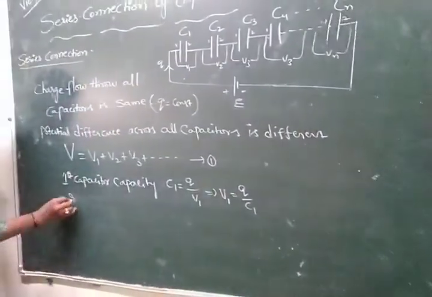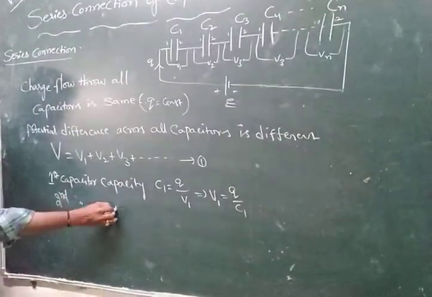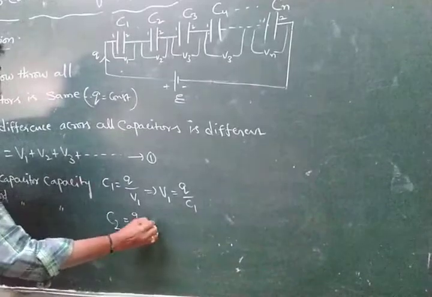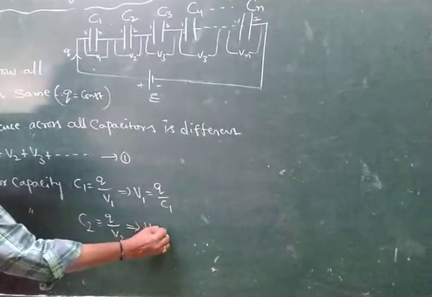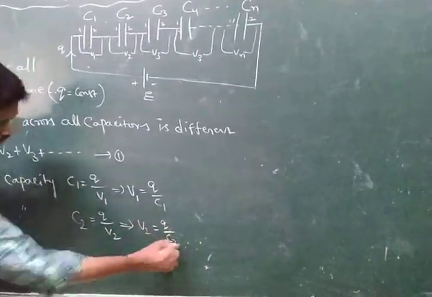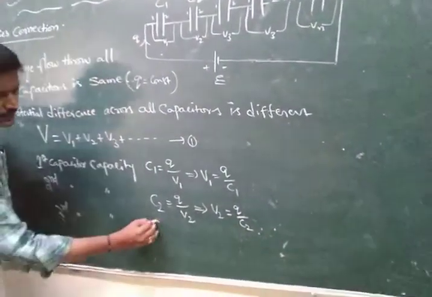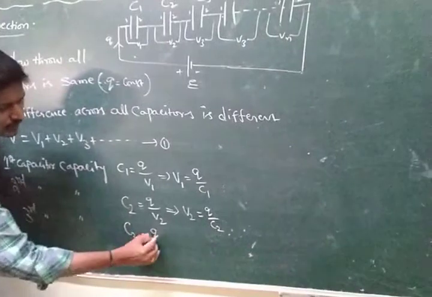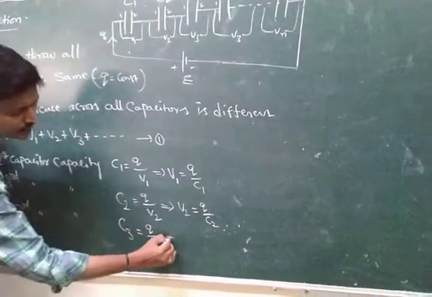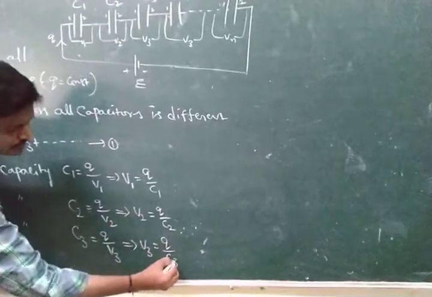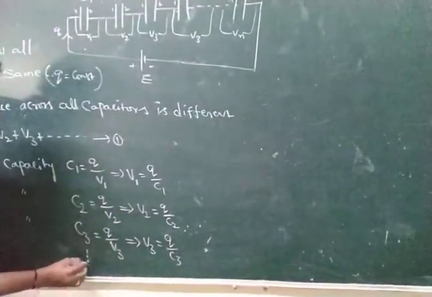The second capacitor capacity C2 is equal to Q by V2. From this, V2 is equal to Q by C2. And the third capacitor capacity is C3 is equal to Q by V3, so V3 is equal to Q by C3, and so on.